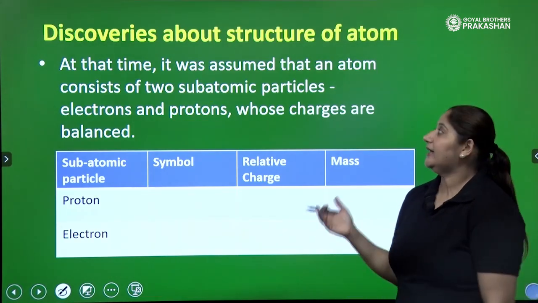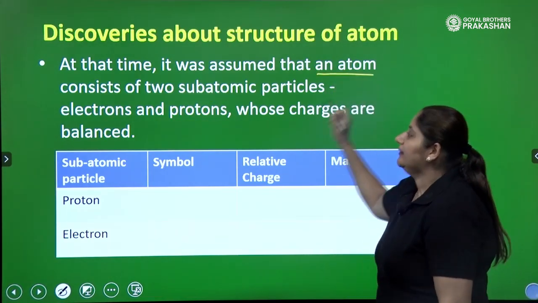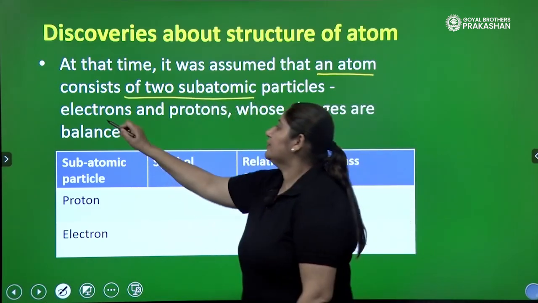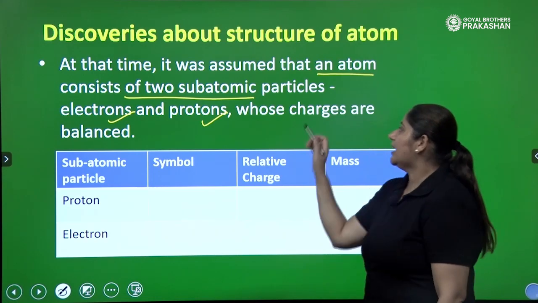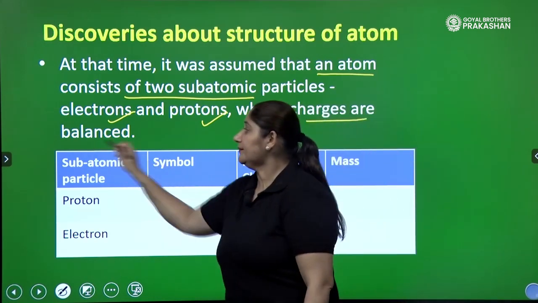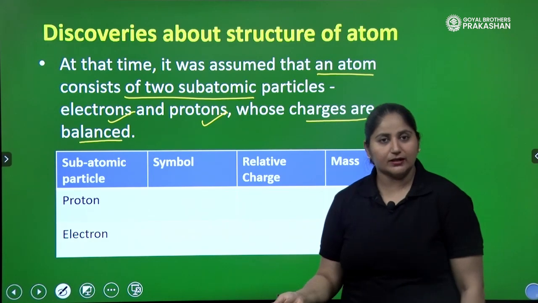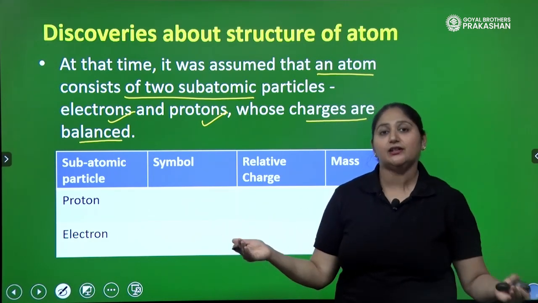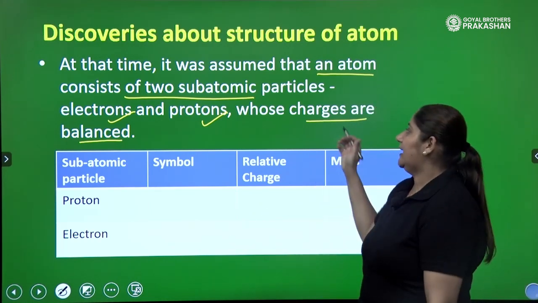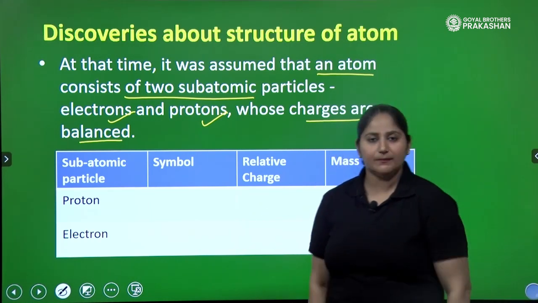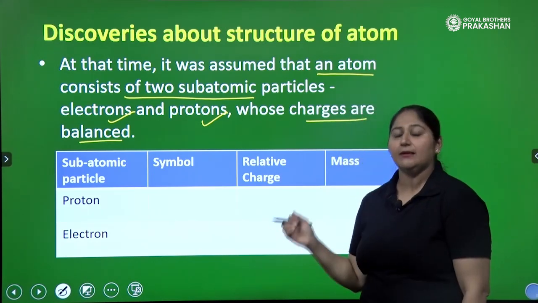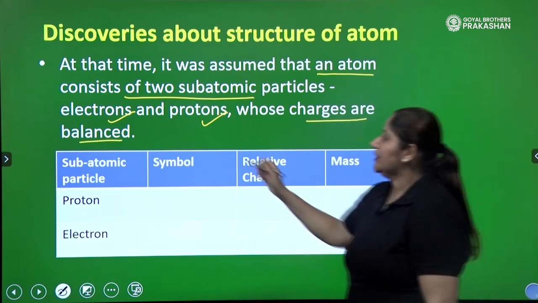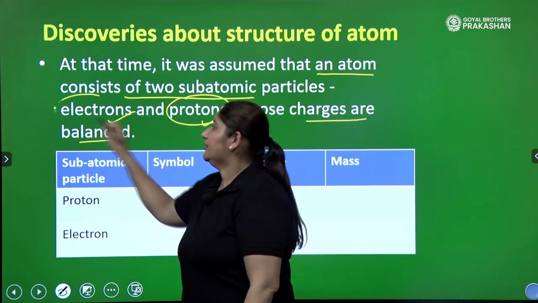So further, at that time, it was assumed that an atom consists of only two subatomic particles, electrons and protons, whose charges are balanced, and therefore the atom is neutral. If negative and positive are equal, they will cancel, and the net charge will be 0. That's why the atom is neutral and the charges are balanced. So at that time, how many subatomic particles were there? Only two particles, which are protons and electrons.